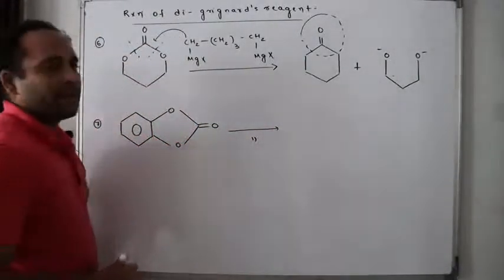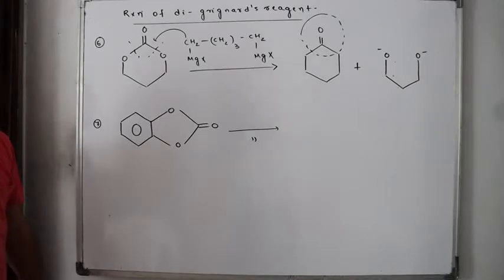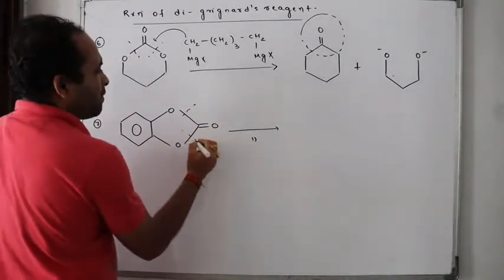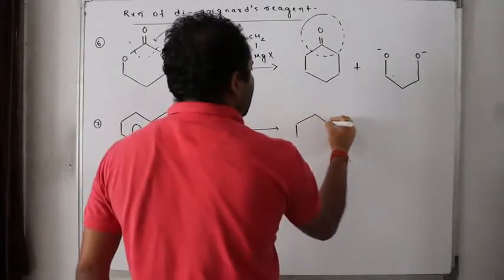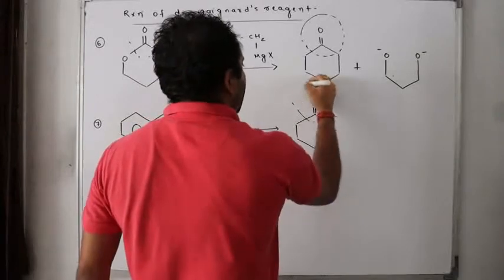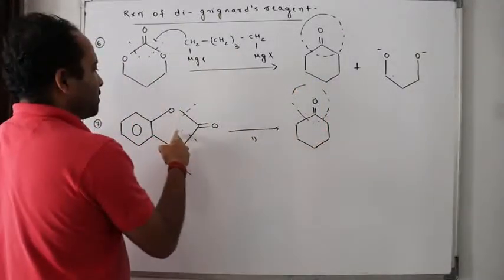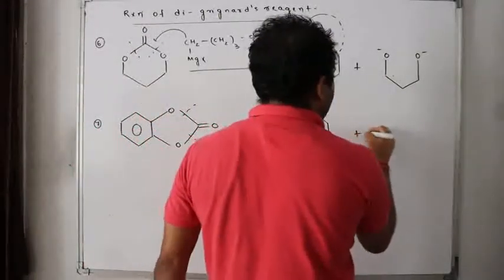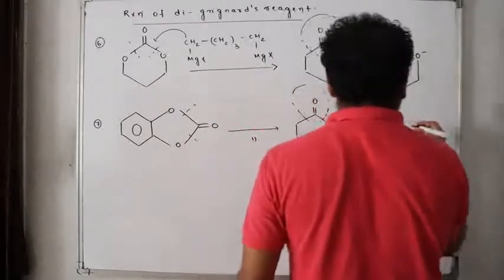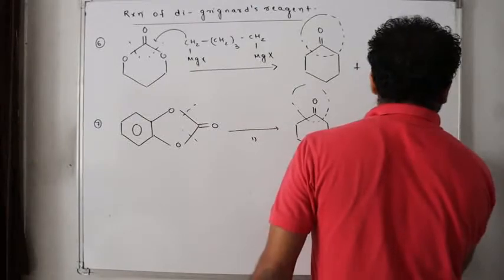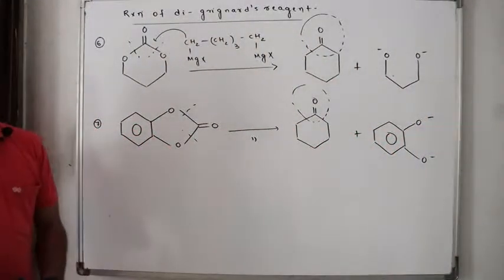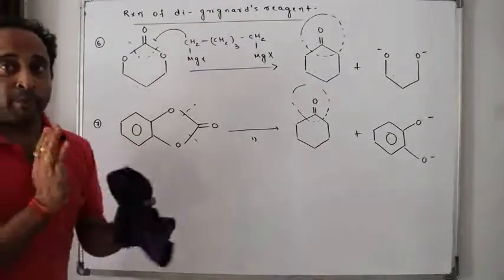We make you react with this same reagent. What will happen? Same thing. This is just an extra part. Here there will be breaking, here there will be breaking. I will be getting what? This part. This was the part from the ester. Isn't it? And what is left out? O minus. Easy? Note it down.